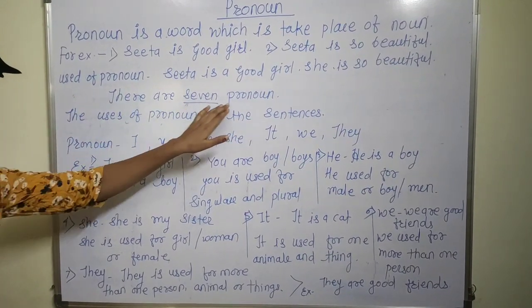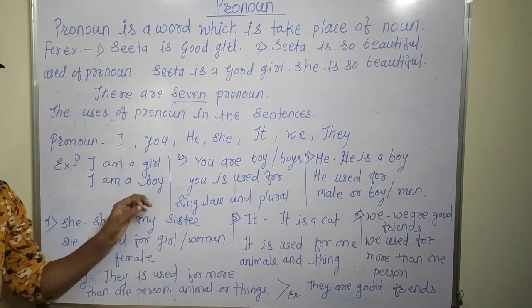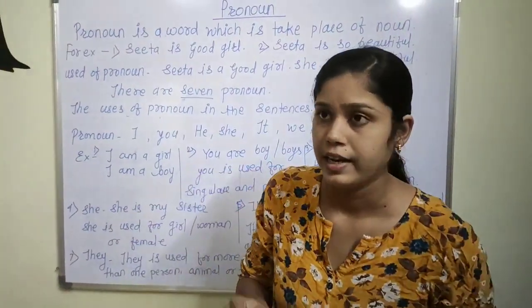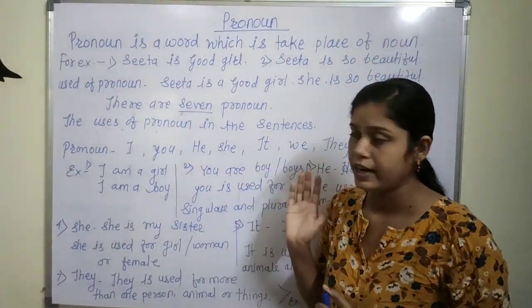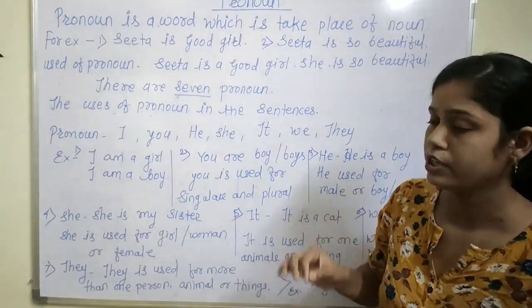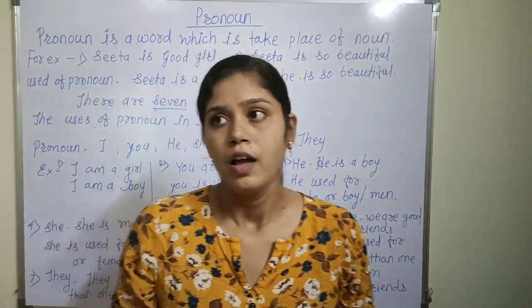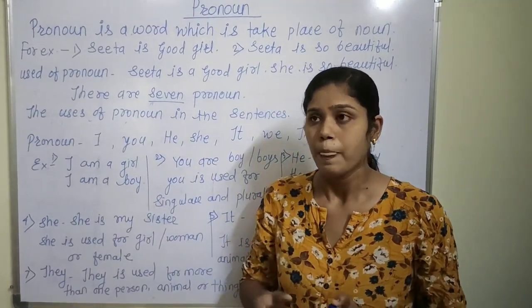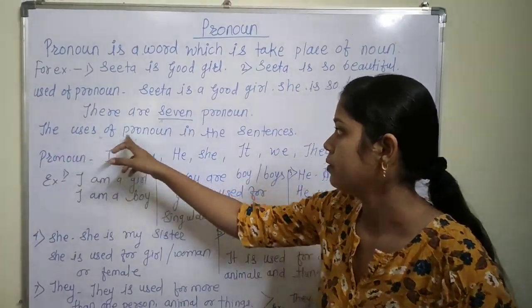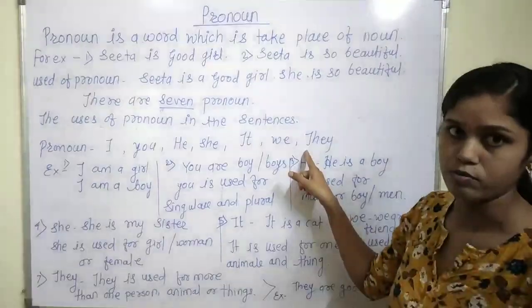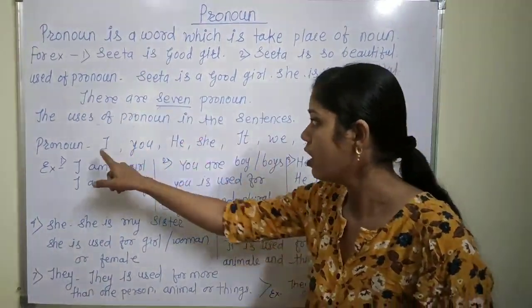There are 7 pronouns in English grammar. When we use a noun, in the related sentences we use a pronoun. In each and every sentence there is a noun, and a pronoun is used in its place. There are 7 pronouns in English grammar.